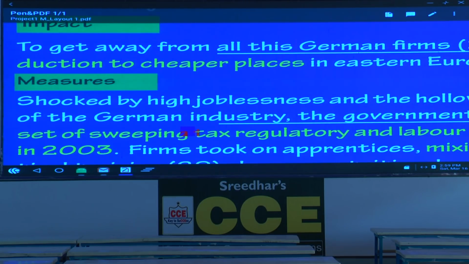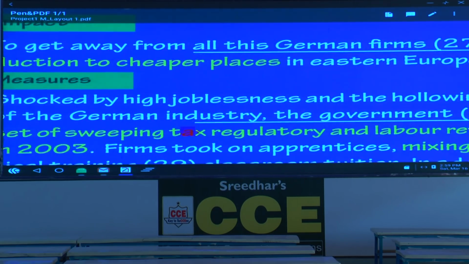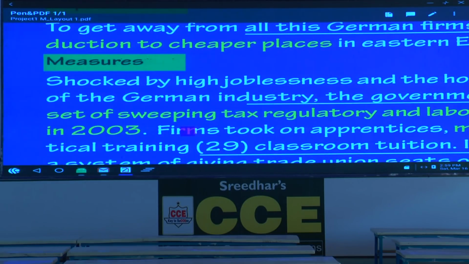Escape. To get away from all this, German firms production to cheaper places. Now, what is the clue for you? Please underline production to cheaper places. From this place to cheaper place. What word do you think of? Shift. What do you do? You move something from here to some other place. What is the word? Shift.